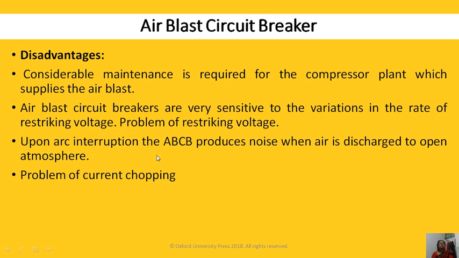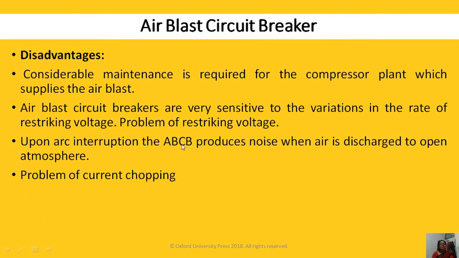Disadvantages. There are major disadvantages. Considerable maintenance is required for the compressor plant because we require high pressure air, 20 to 30 kilogram per centimeter square. That's why the compressor plant requires frequent maintenance. Air blast circuit breakers are very sensitive to variation in the rate of restriking voltage. There is a problem of restriking voltage and a problem of current chopping.